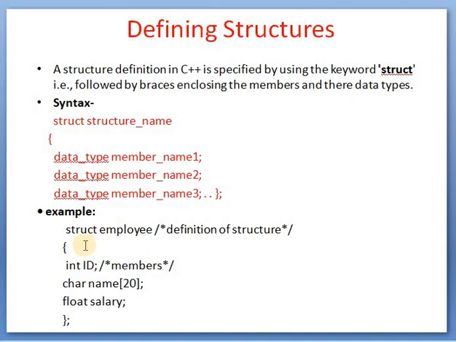See here the example, you can easily understand what I mean. Struct employee. This is the defining of a structure. Struct is a keyword, employee is the structure name. Open curly bracket, int is a data type, id is a variable of that integer, and it is known as a member of this structure. Char name is also a member of the structure. Float salary is also a member. So here you can see integer, character, float. We are defining three variables of different data types: id in integer, name in character, and salary in float. So this is defining a structure.